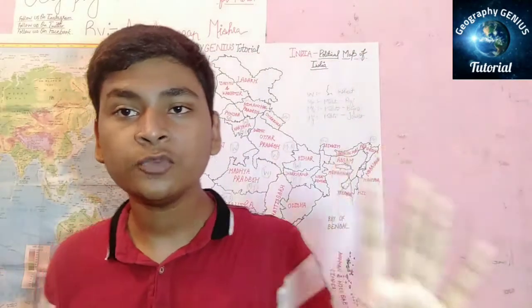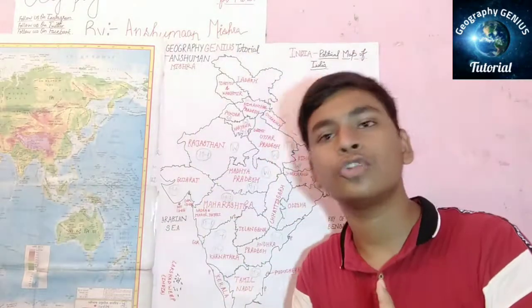Let's go further and talk about the next one. What is the rainfall requirement? The rainfall requirement is roughly 50 to 75 centimeters. 50 to 75 centimeters of rainfall is required for wheat. So you have to note down these points. Please don't forget to note down all the points. That is very important, and then you can make notes also. I don't need to prepare any kind of notes for you.